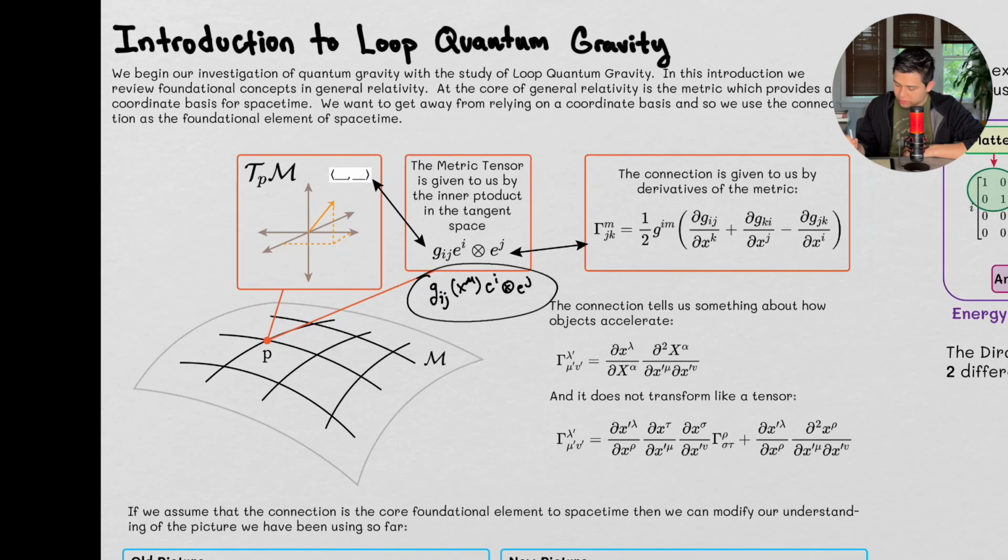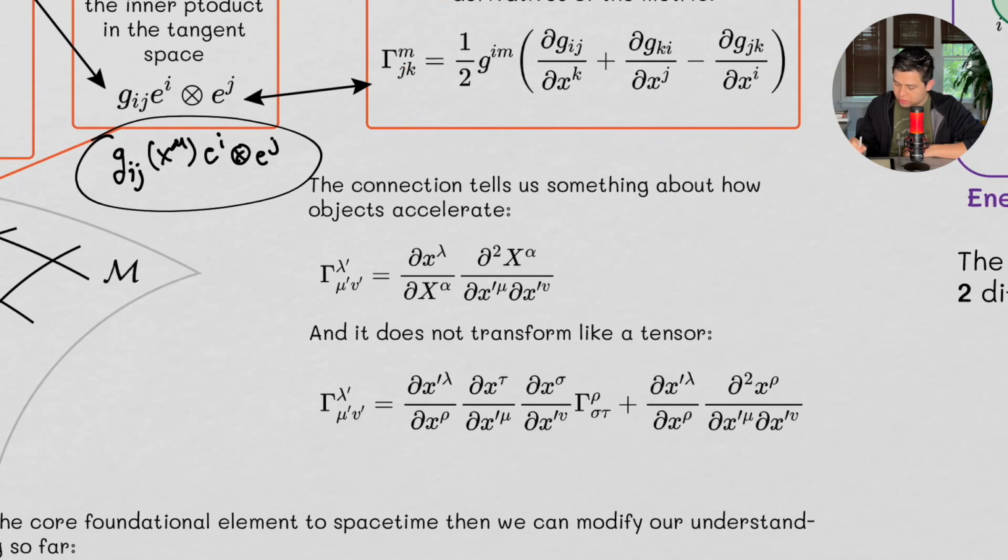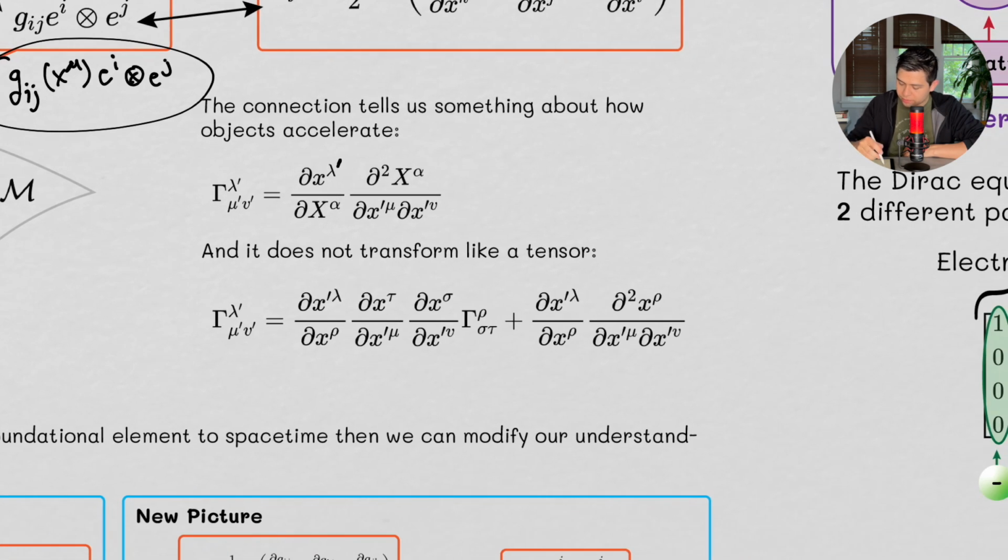This connection tells us something about how objects accelerate, right? So physically speaking, we can talk about how these things accelerate, or what these things actually mean in a physical sense. There should be a prime right there. And it's important to note that this thing does not transform like a tensor. Okay, this part is the tensor transformation part, and this part isn't. But because of this part, this newly transformed object is not, that means it's not a tensor, right?